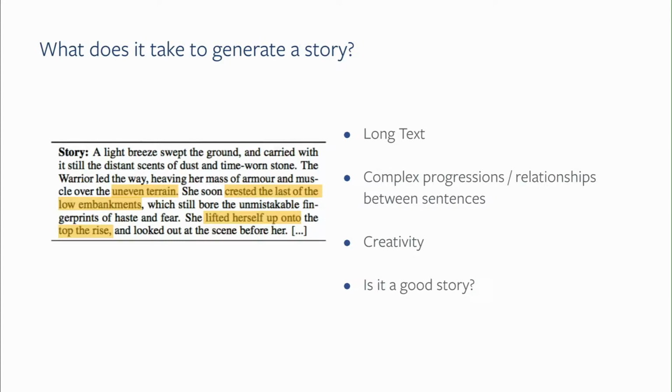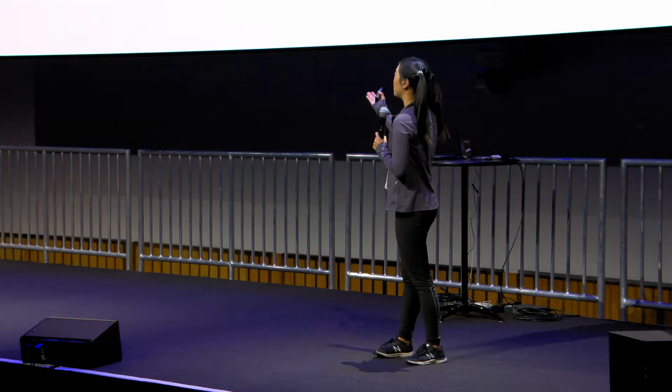Second, there's a lot of complicated relationships and progressions between sentences in a story. The model has to do a lot of planning. So for example, in this story, the model needs to realize that because the character is walking on uneven terrain, she would need to lift herself up when she steps to the next part in her adventure.